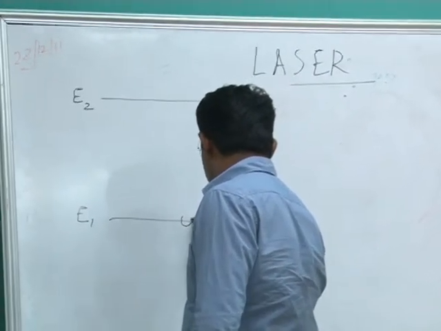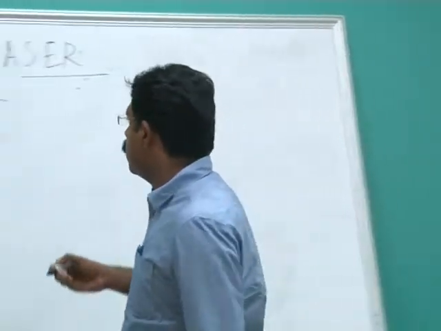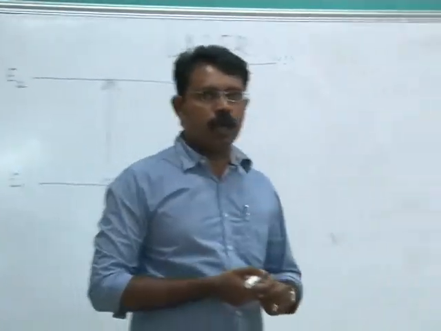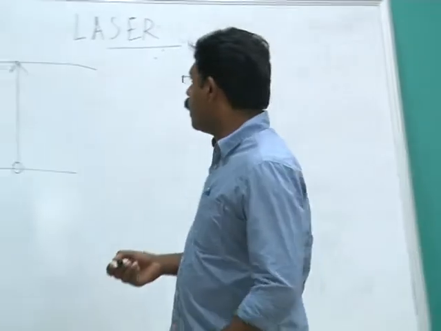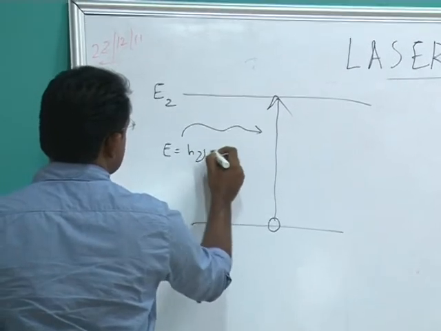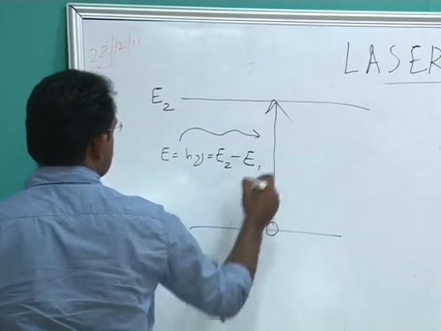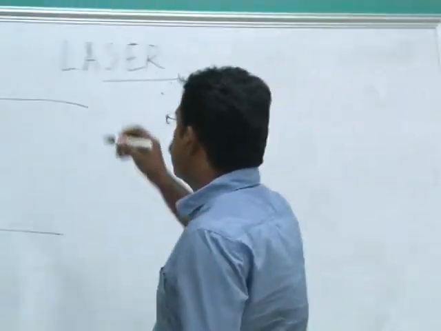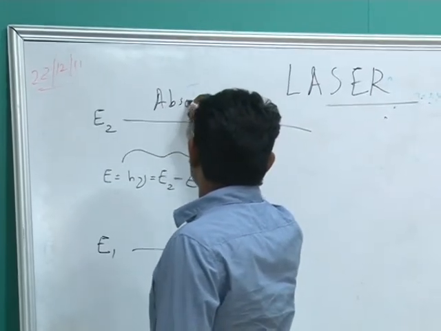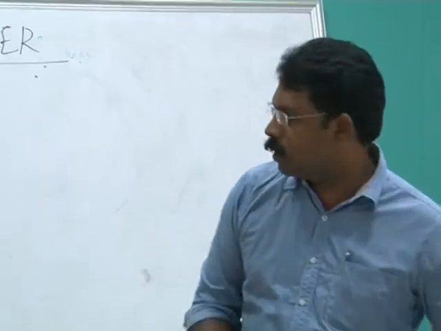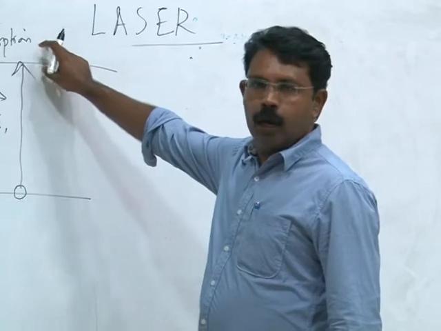I am drawing an atom here. One atom is sitting in the lower energy level, and if we want to make the atom go to the higher energy level, we have to supply energy. In this case, I have to supply a photon of energy E is equal to h nu is equal to E2 minus E1. So the atom will readily absorb the energy and go to the higher energy state. This process is known as absorption. Absorption is a process by which the atom in the lower energy state absorbs energy and goes to the higher energy state.